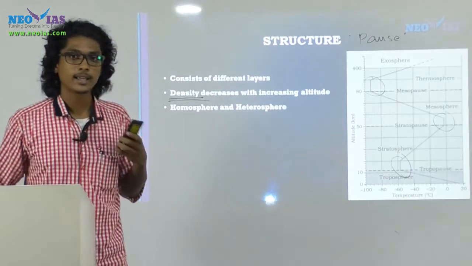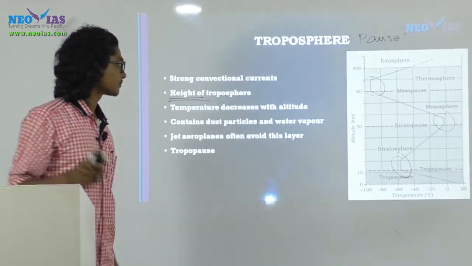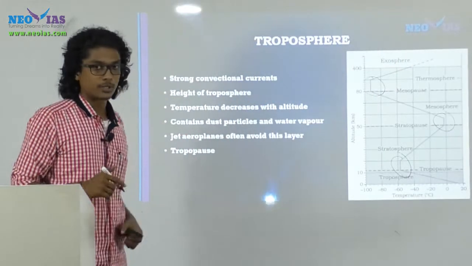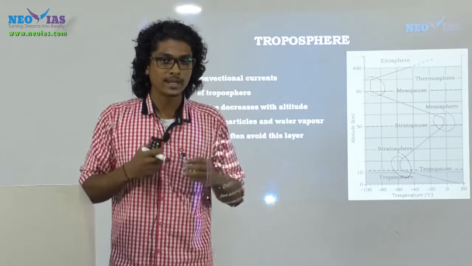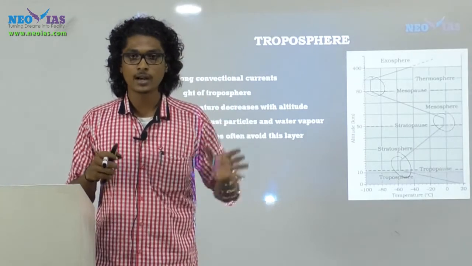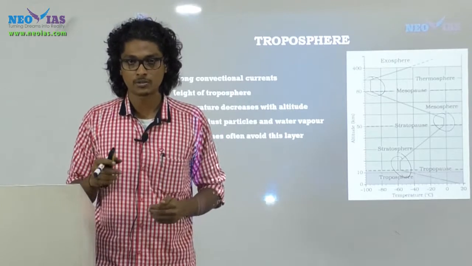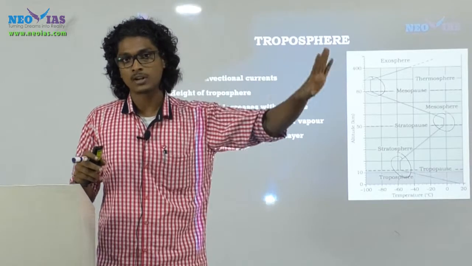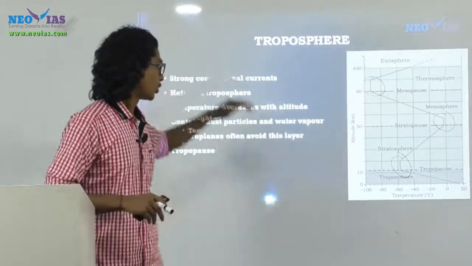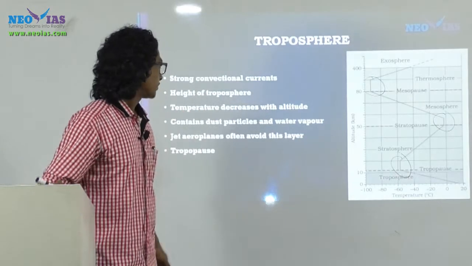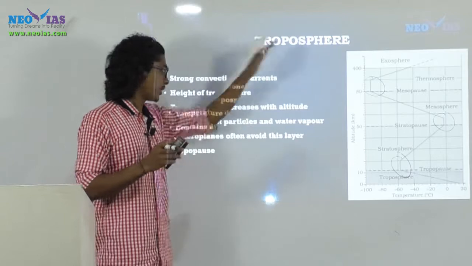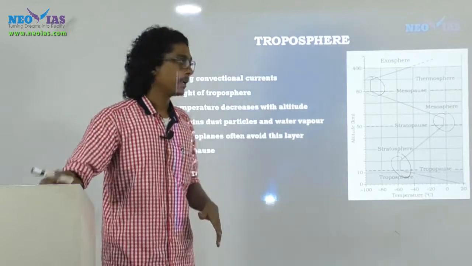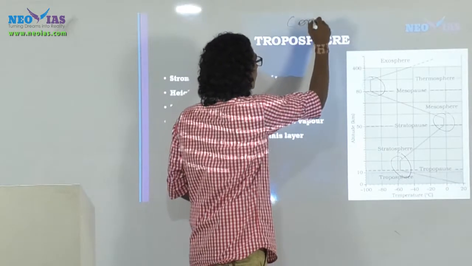Now let's look at each of the layers. Troposphere. The troposphere is the most important layer which you should study in detail from the perspective of the UPSC examination. In climatology also, many of the weather events, or the entire weather and climate phenomena, are limited to the troposphere. Regarding the troposphere, the first thing that should come to your mind when you hear the term is strong convectional current. Convection is an important concept in climatology.